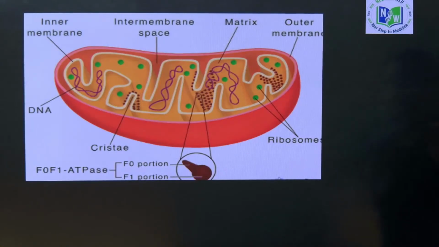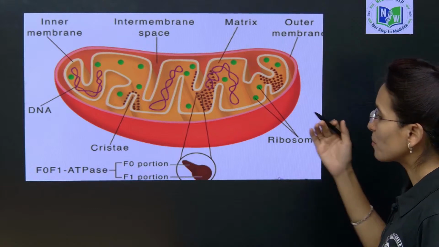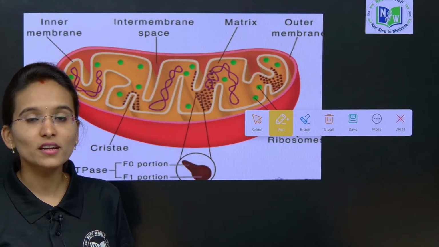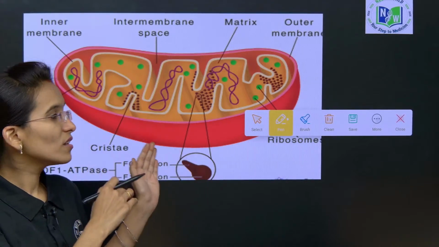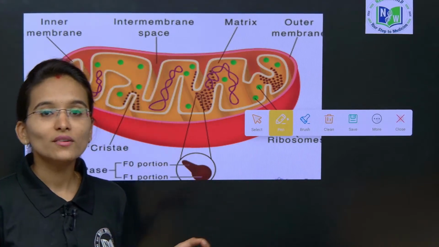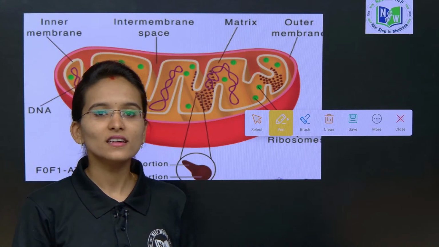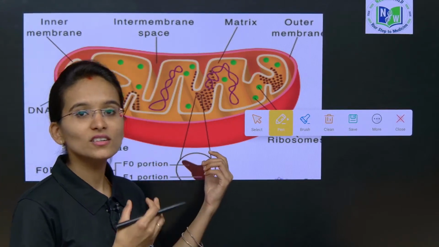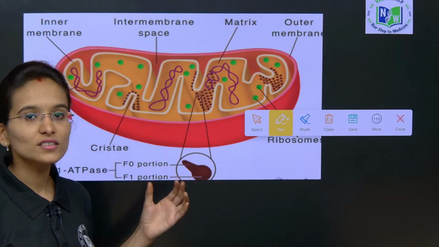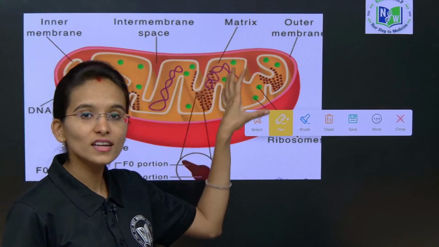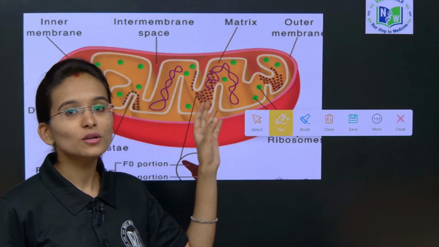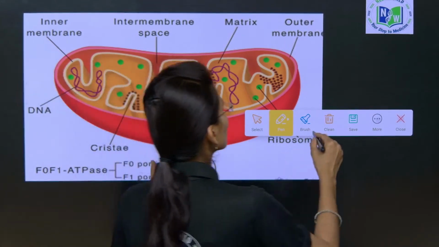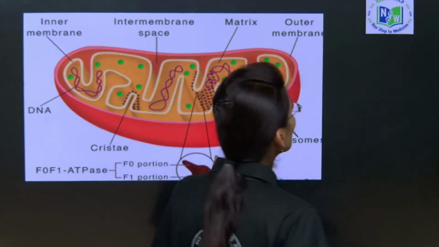Look into the diagram properly, students. From the nucleus onwards, all the cell organelles are very important for 4 marks as well as 5 marks. They may ask you to draw the diagram as well as explain its function. So it is mandatory to learn all the diagrams, and to remember all the labeled parts along with the functions.